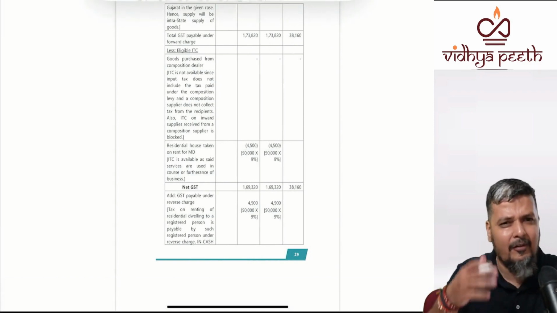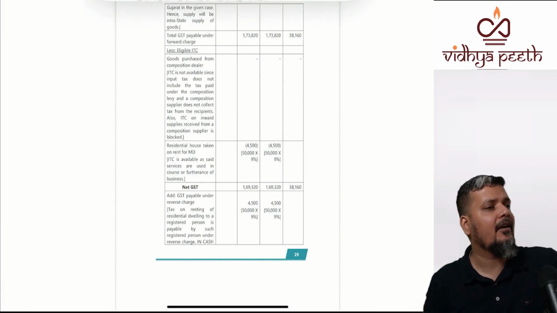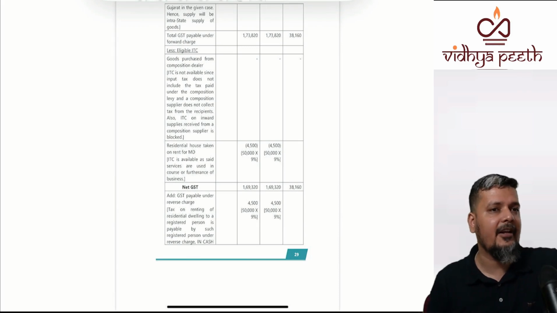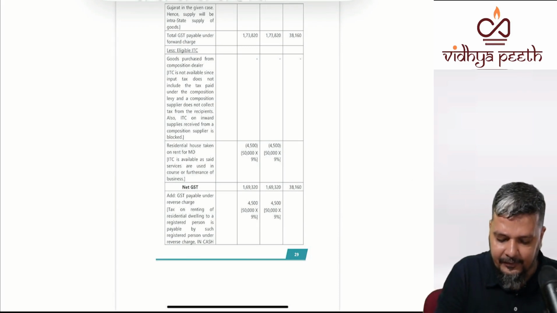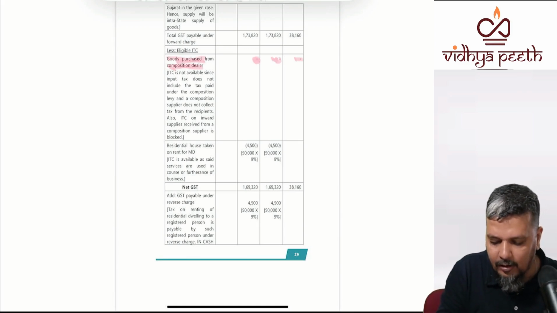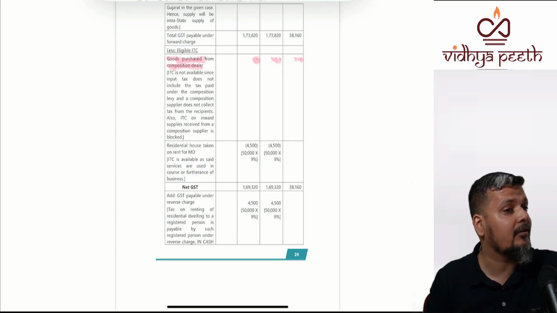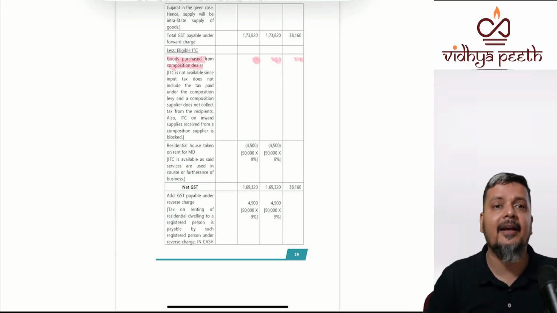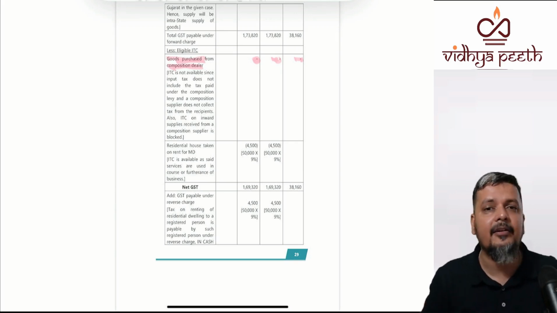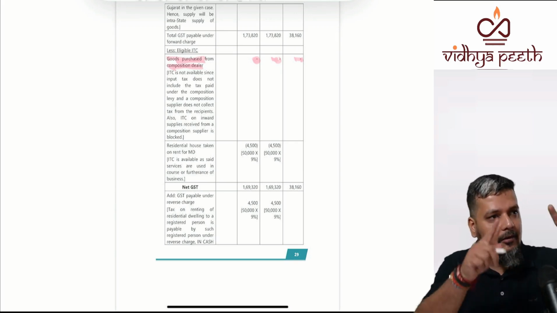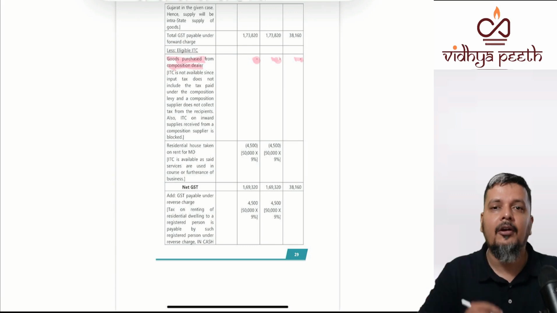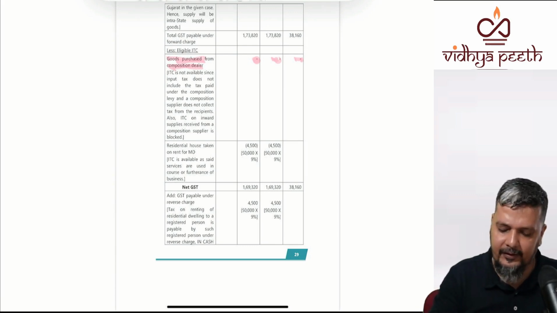Don't give only one table. Table 1, output tax. Table 2, RCM. Table 3, ITC. In your table 3, the moment you purchase from a composition scheme dealer, there is no credit. You will have 4 tables. Do not make the blunder of writing the entire answer in one table. In your book itself, there are totally 4 tables which you have to follow. So this area is done.